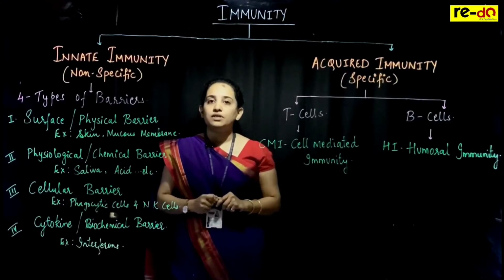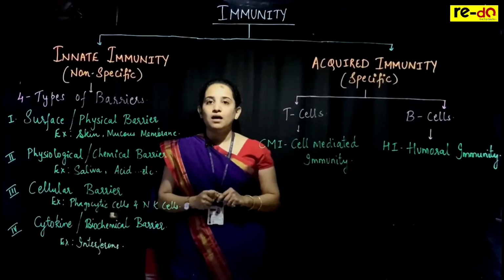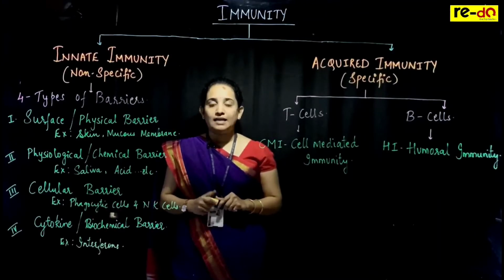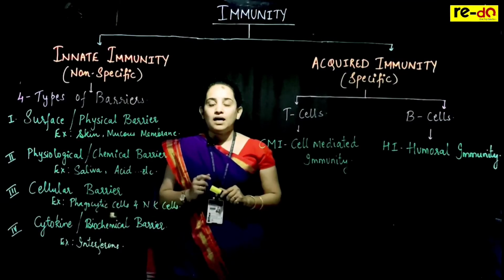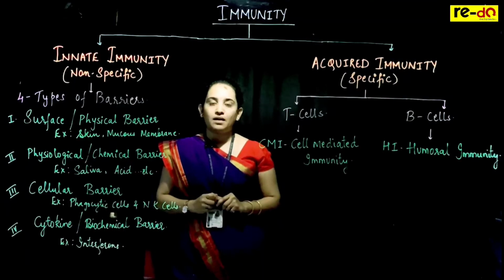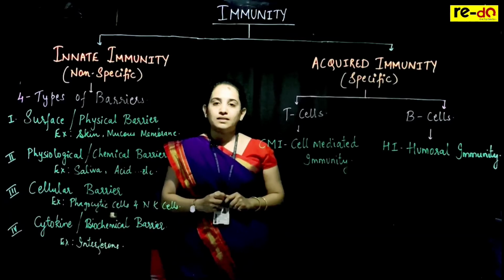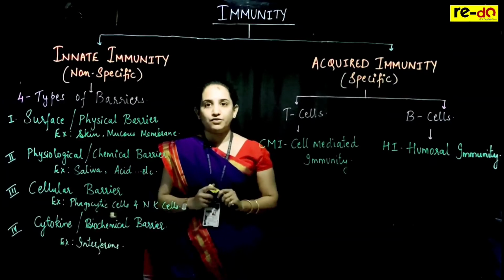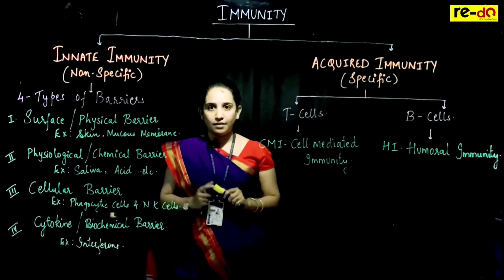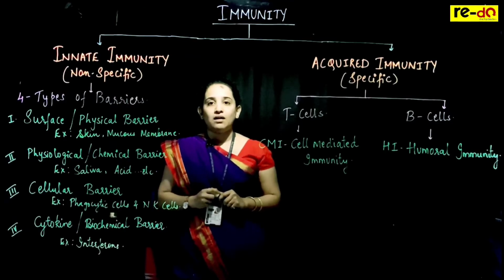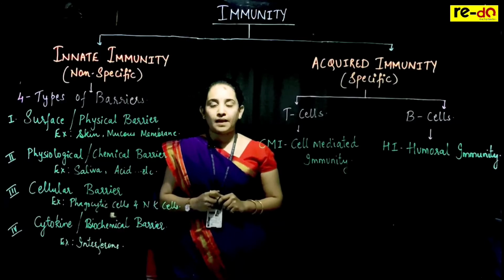To understand what immunity is in a simplified manner, I'll give you one example. Let us consider that our body is a country and there are many harmful enemies which are invading our body.